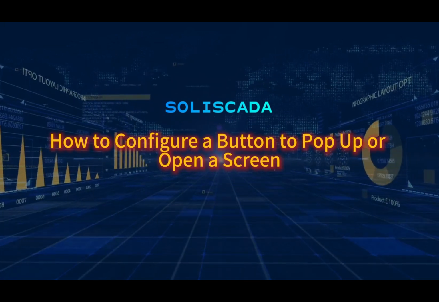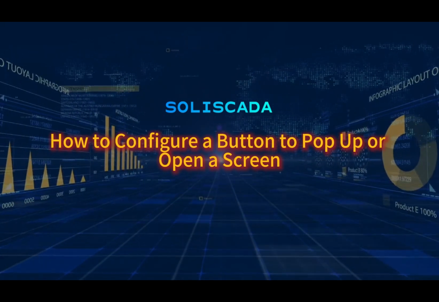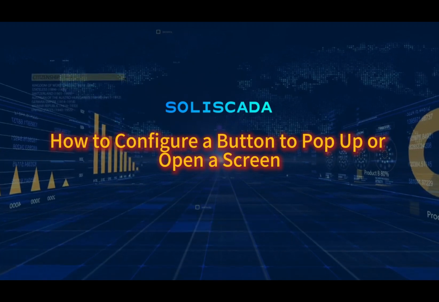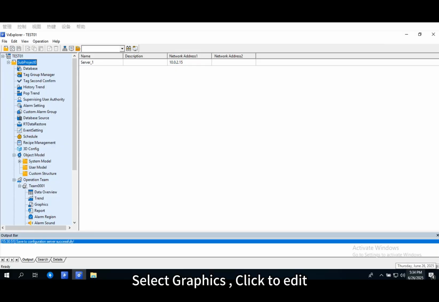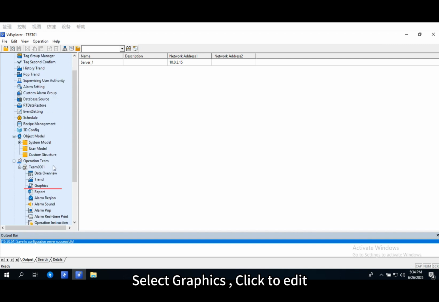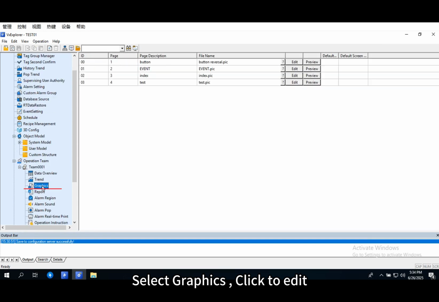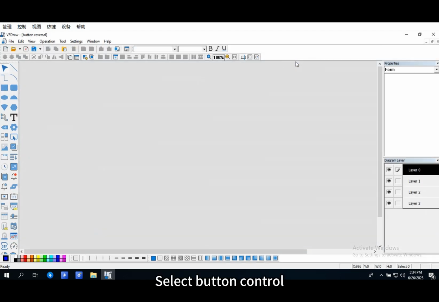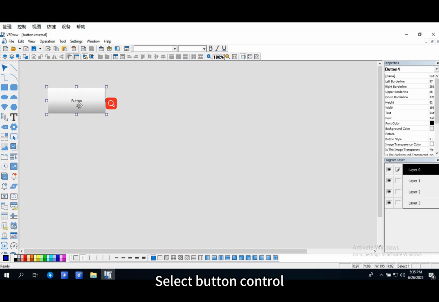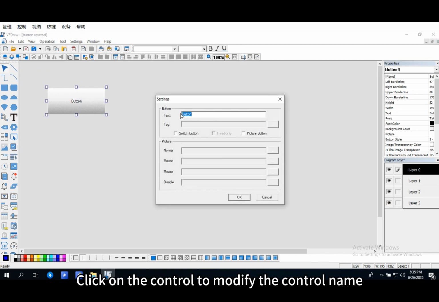How to configure a button to pop up or open a screen. Select Graphics. Click to edit. Select Button Control. Click on the control to modify the control name.